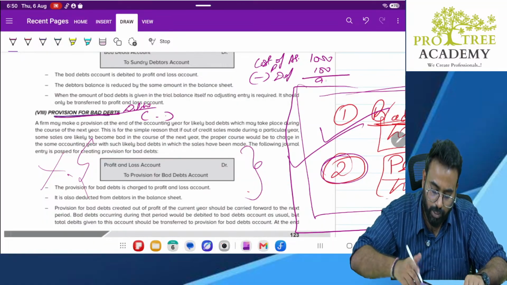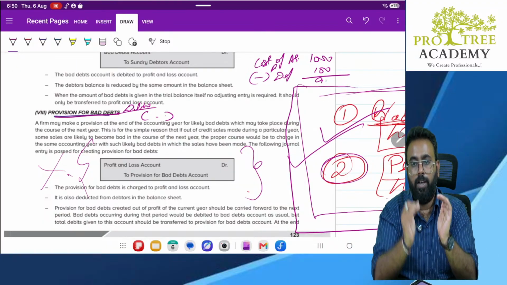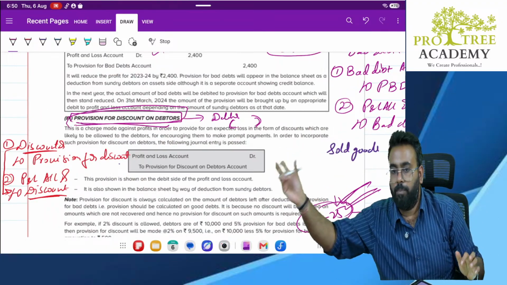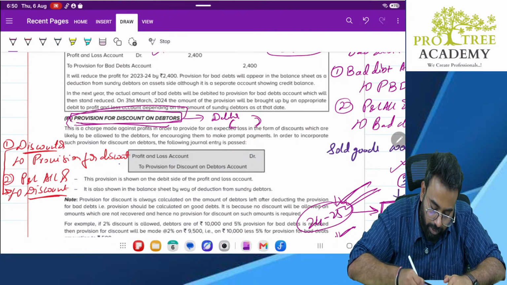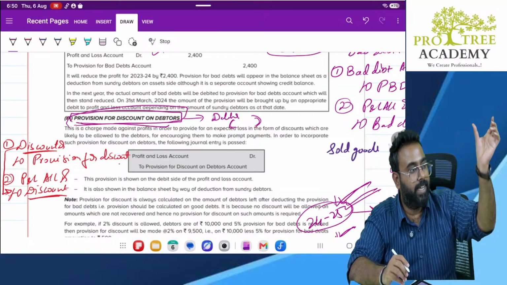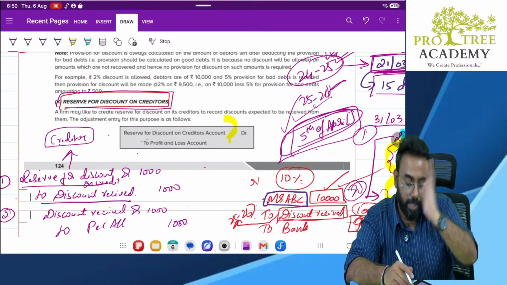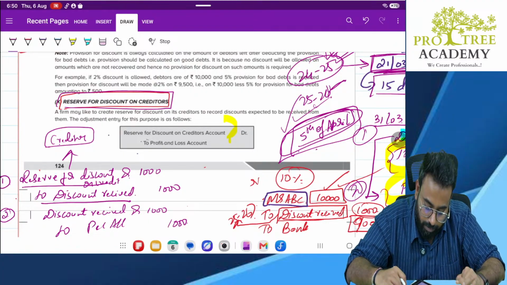All the provision for discount also can be shown on the debtors only, but under negative figure. Positive debtors minus negative figure, the net balance will come in the outer column. In the same way, this also. Provision reserve on discount of creditors, what we can do is creditors total balance minus any reserve, the net figure will come in the outer column. Clear? Yes? Okay.